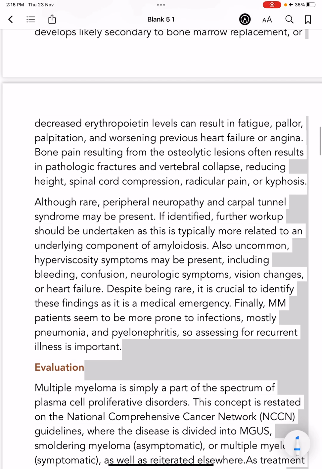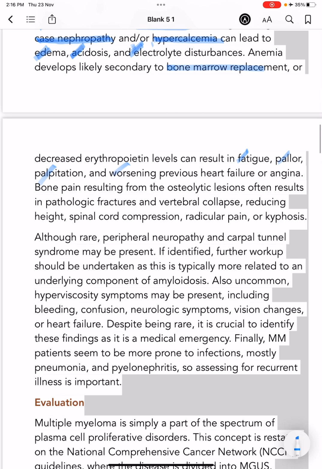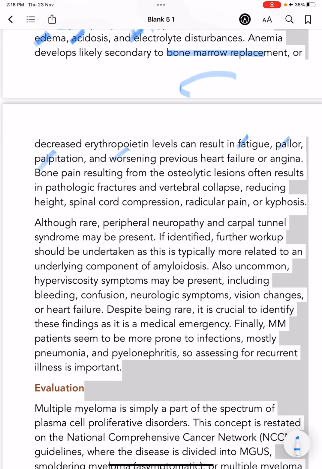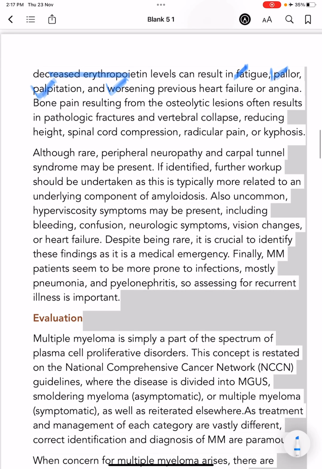Anemia develops because of bone marrow replacement by the plasma cells or decreased erythropoietin levels. What are the symptoms of anemia? There will be fatigue, pallor, palpitations, and worsening of previous heart failure or angina.